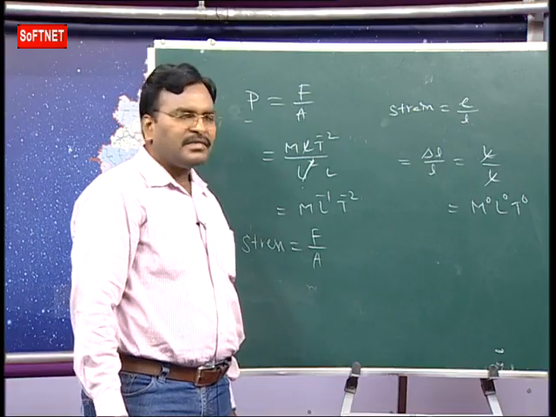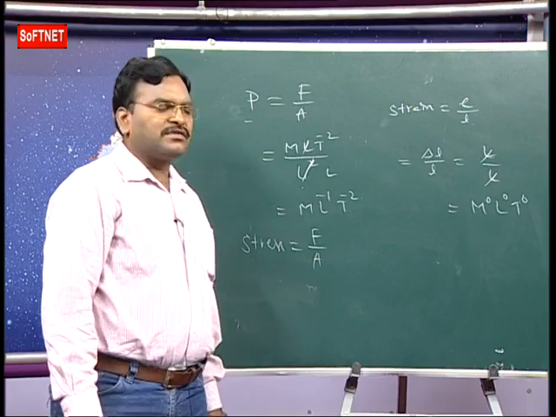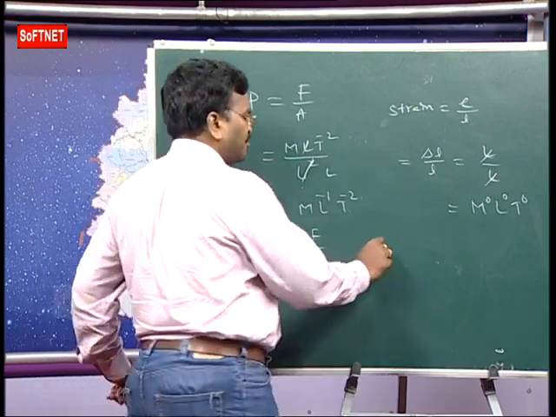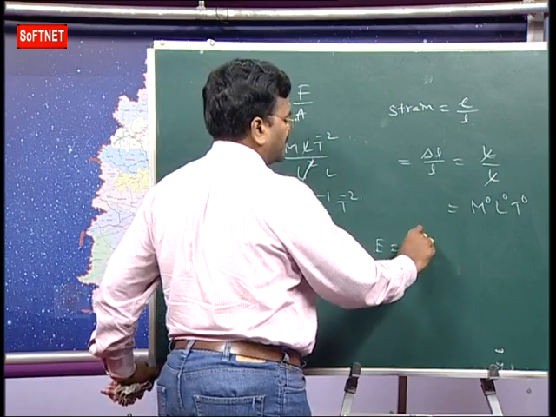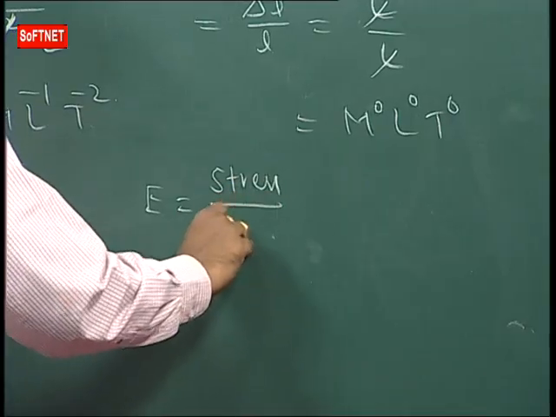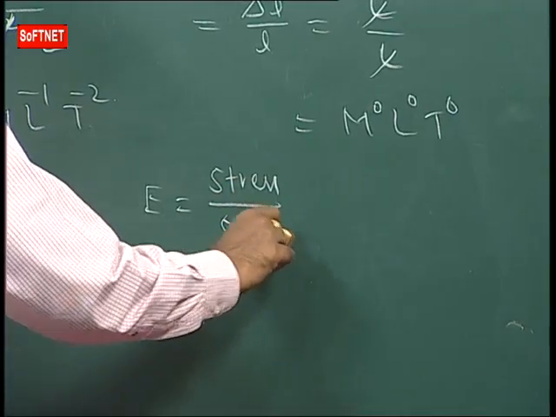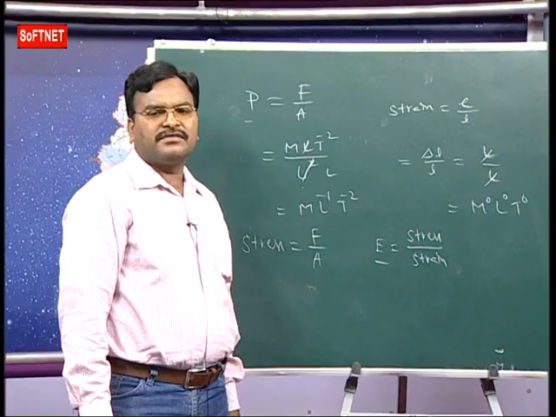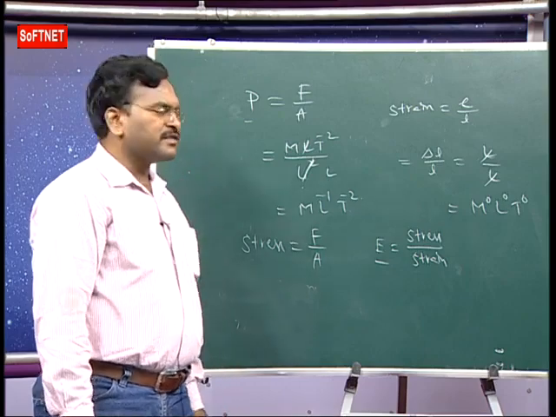Again, here you know the elastic constant. Stress is directly proportional to strain. E is equal to stress by strain. That is the elastic constant. Here we have basically three different types of elastic constants: Young's modulus, bulk modulus, and rigidity modulus.